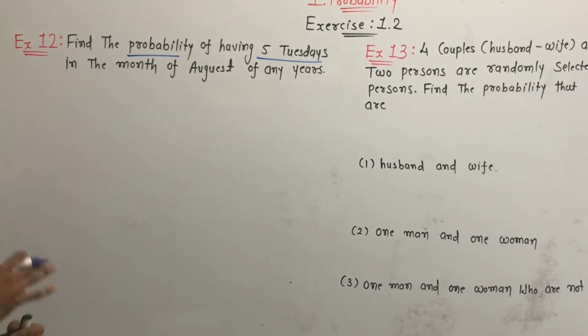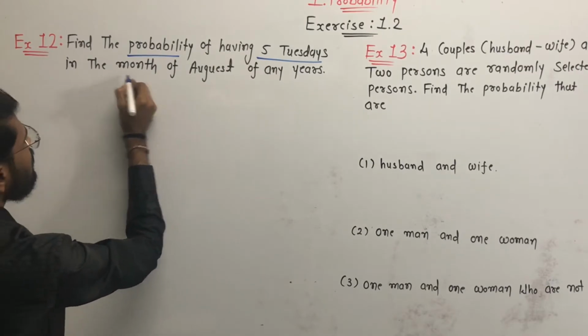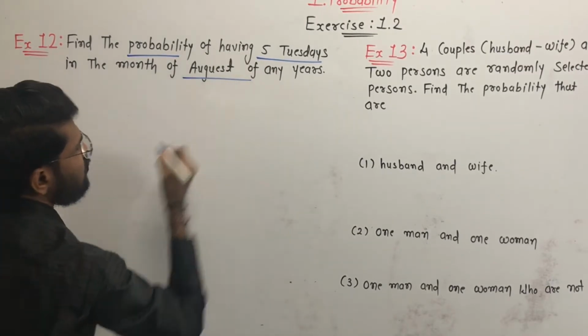Same as the previous question. Find the probability of having 5 Tuesdays in the month of August of any year.